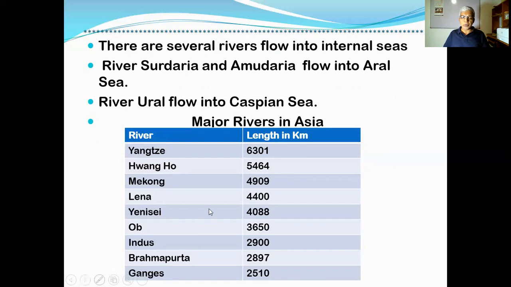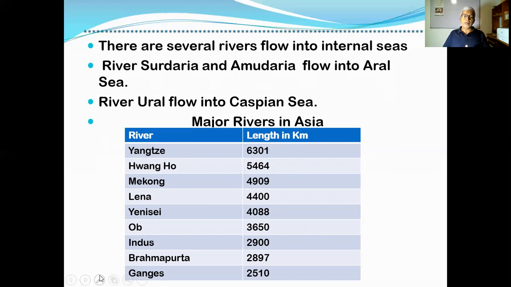Their length is given on this side in kilometers. Then you can read and see them. Here you find 6,301. Like that, the length is given in kilometers. You can see that these rivers are actually very long. They cover a long distance over the surface of the land.